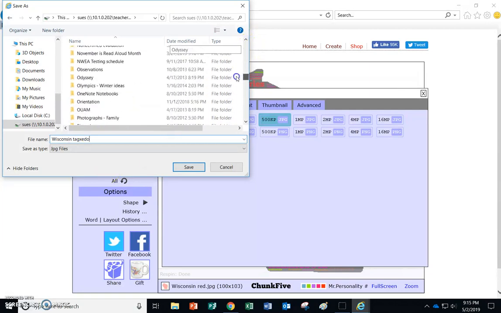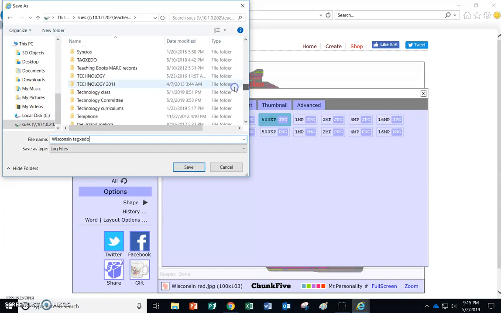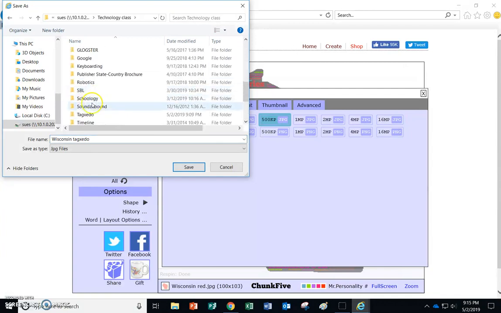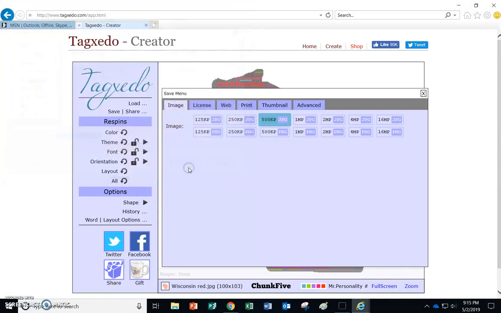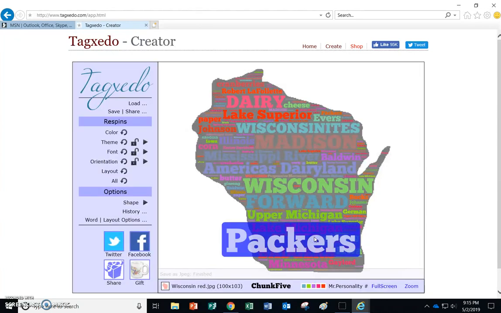And you don't need to put it in a folder, but I am. I'm going to put it in my technology folder, in my Tagxedo folder. And I'm going to actually add a 2019, but you don't need to. And click Save. All right, so now it's going to say, do you want to do something with this? No, we're just going to say, no thanks, I'm busy.